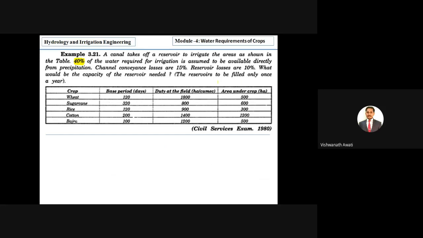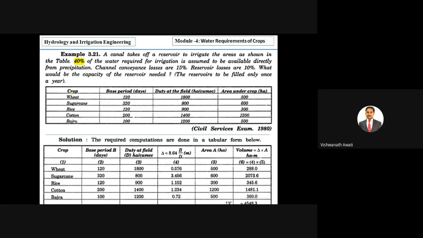So the calculation here is the capacity of the reservoir. Same as how we calculated previously, right? But here we are calculating with the help of the tabular method. As I told, we have to calculate the volume of water required in hectare meters for each crop.